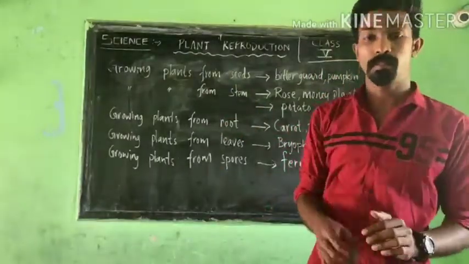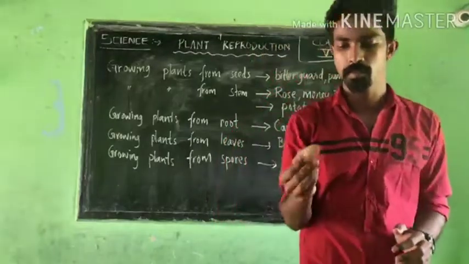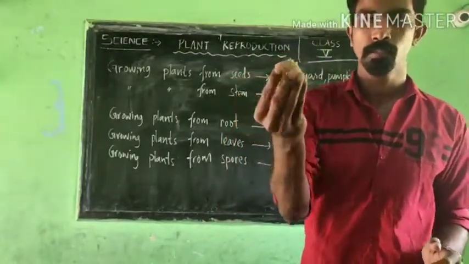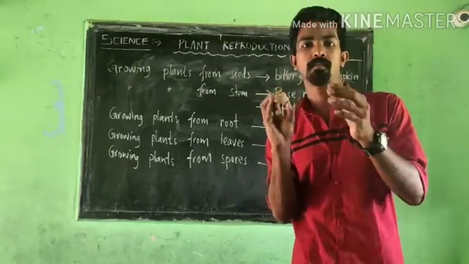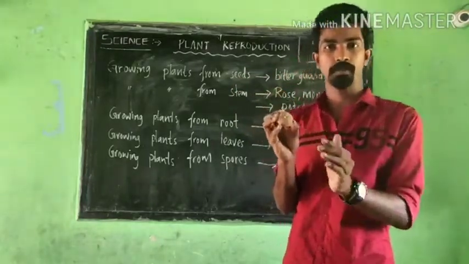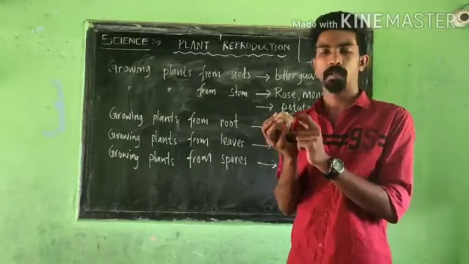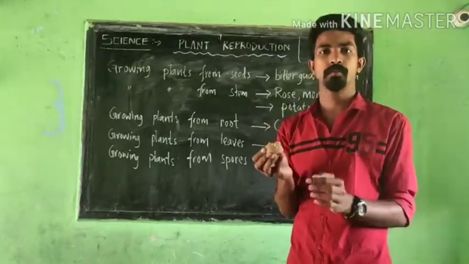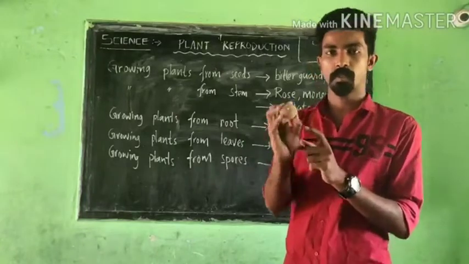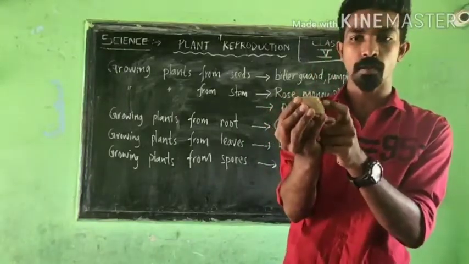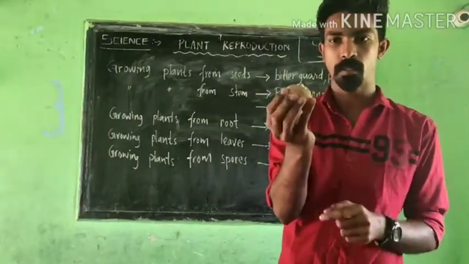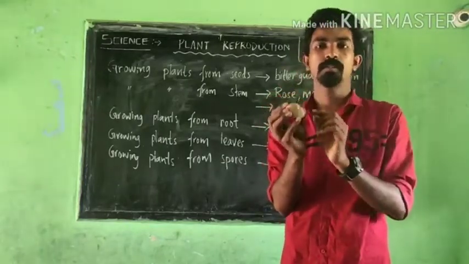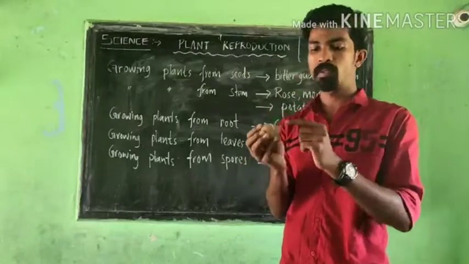Then the second one is the stem. A simple example of growing plants from stem: I think you can see this one. This is a potato, and a potato can reproduce. Maybe in your house there will be potatoes. Some potatoes have these outgrowths, which we call buds.